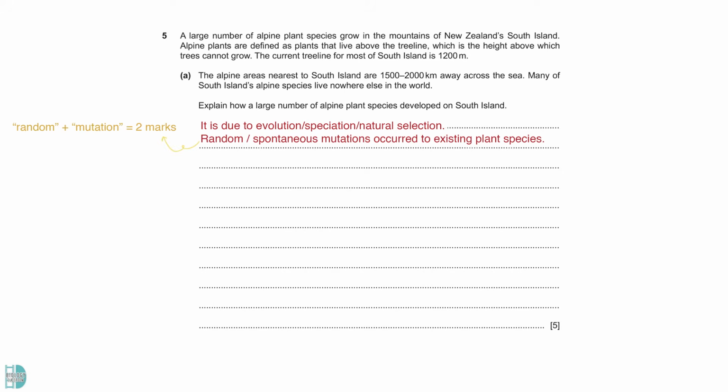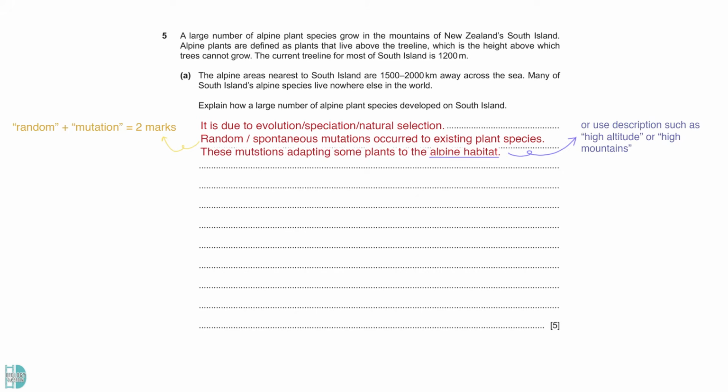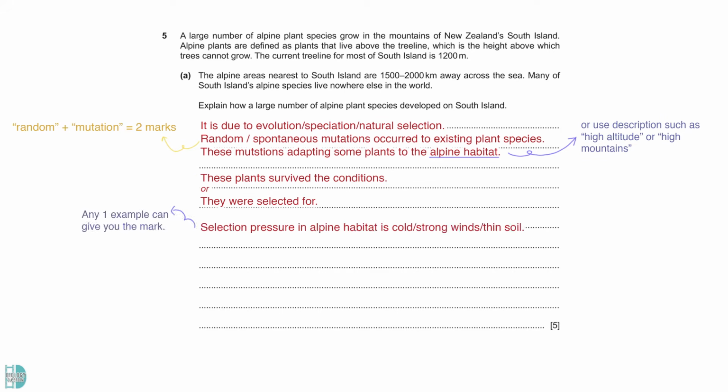Random or spontaneous mutations occurred in some of the plants that existed on the South Island. This caused some plants to adapt to the alpine habitat, which means high altitude or mountains. They survived and were selected for by the environment. The selection pressure in these habitats is the cold, strong winds, and thin soil. They must survive and reproduce, and those alleles for alpine features are passed on to their offspring.